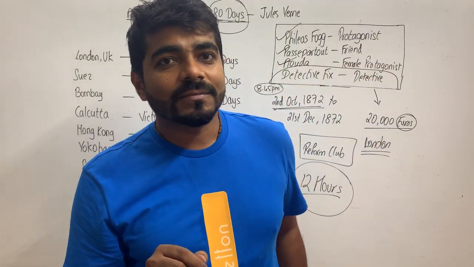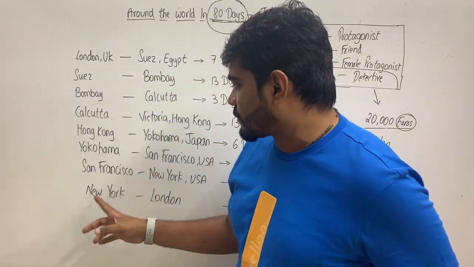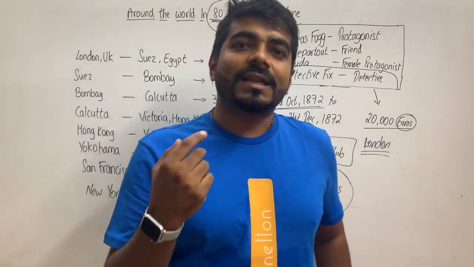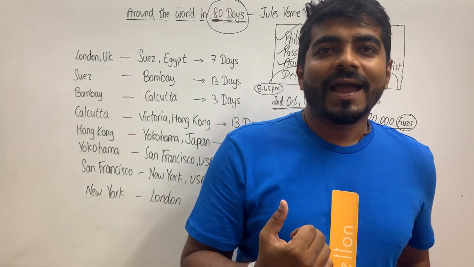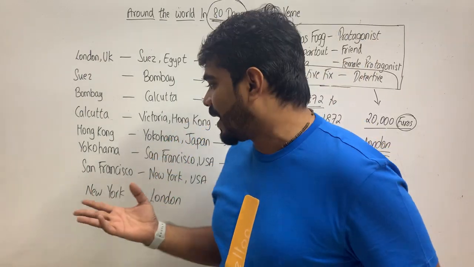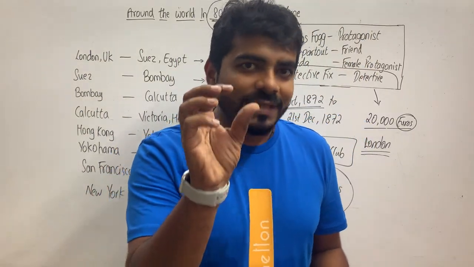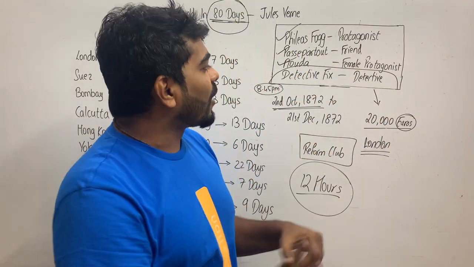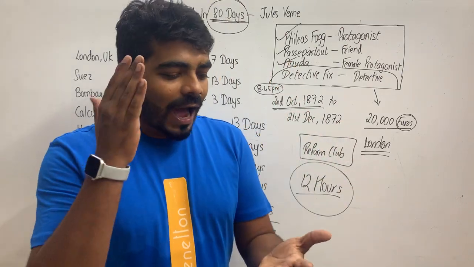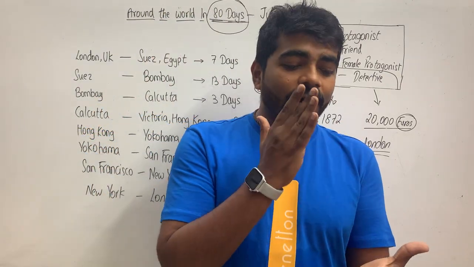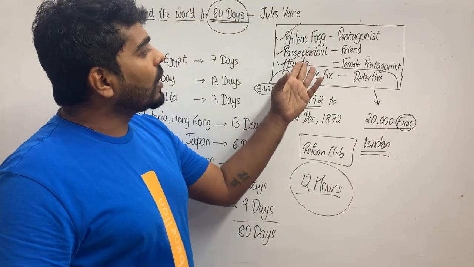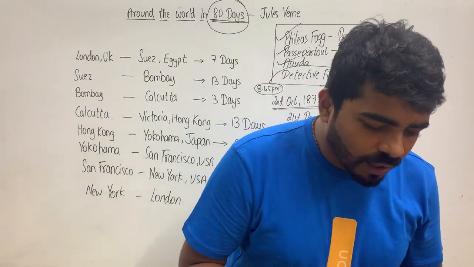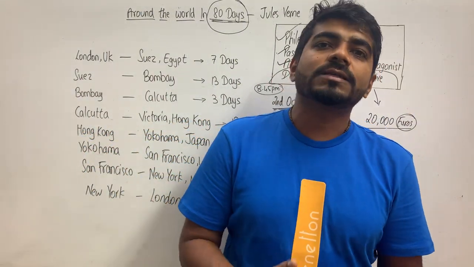Because of this, the last journey, that is from New York to London, gets delayed, and they miss the last train by 5 minutes, and now there is no way that they will be able to reach London in time. So because of this last trouble, twist in the tail, these people are going to lose 20,000 euros, half of their property, half of their earnings, and Phileas Fogg apologizes to Passepartout and Auda that because of me or some wrongdoings, we are all going to be very poor.